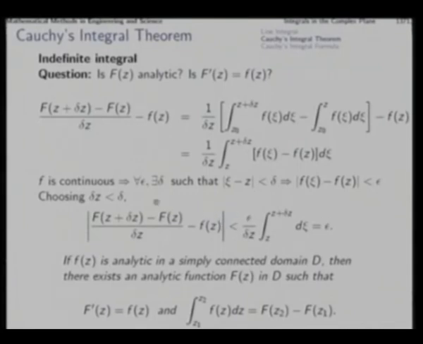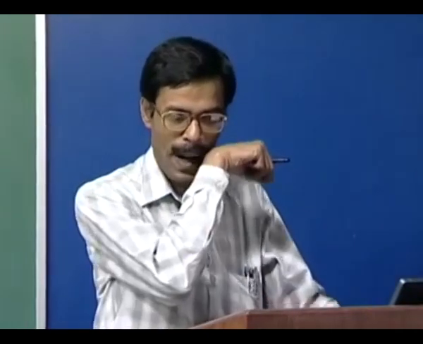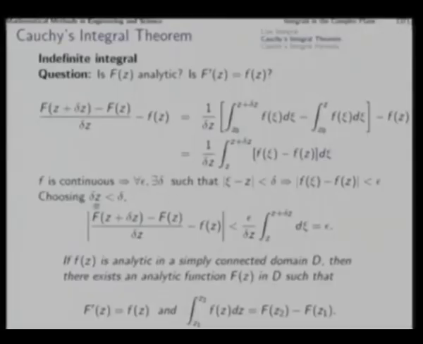So this whole thing is less than epsilon, and as we have discussed already, for whatever small epsilon neighborhood is demanded, epsilon can be indefinitely reduced in size, and that means this will tend to 0 as delta z tends to 0.